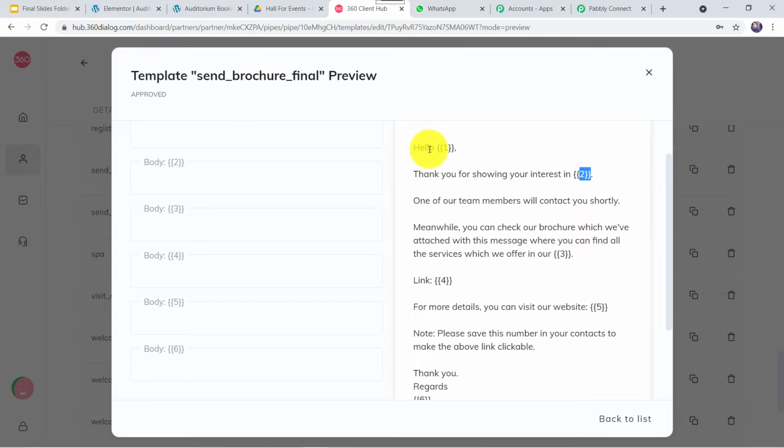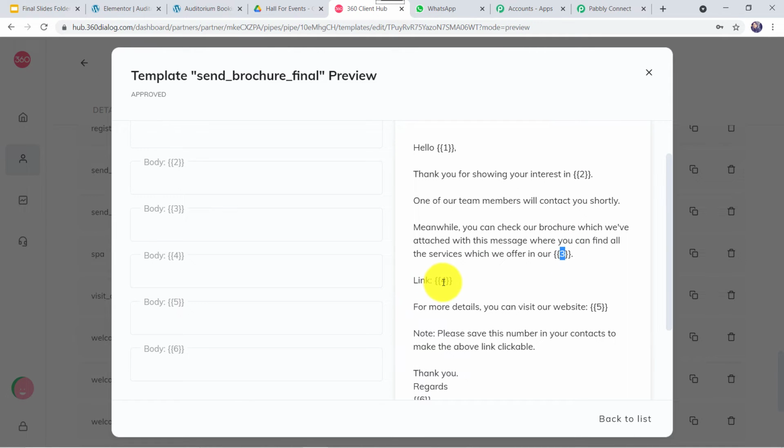Hello, here the name of the customer is going to come. Thank you for showing your interest in, and here your auditorium name or your organization name can come. One of our team members will contact you shortly. Meanwhile, you can check a brochure which we have attached with this message, where you can find all the services which we offer in our, and here again your hall name can come, or simply you can paste hall.